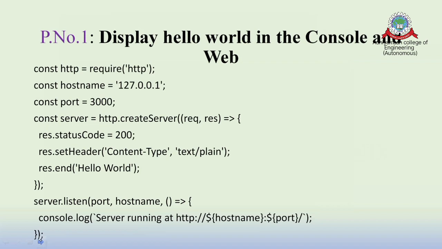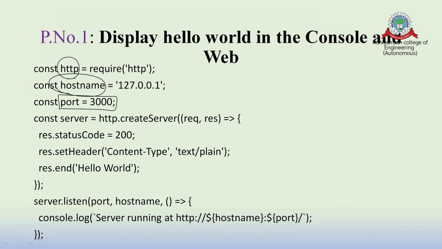Here I'm going to discuss four programs, very fundamental concepts of Node.js. In the first program, we are going to display hello world in both types of application: one is a console application, another is a web application. It's just a simple program, not a project. Here I'm using a variable declared as a constant, and by default I have a host name with a local port number, which is 3000. These are all the basic variables I have declared.